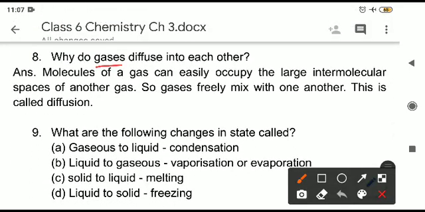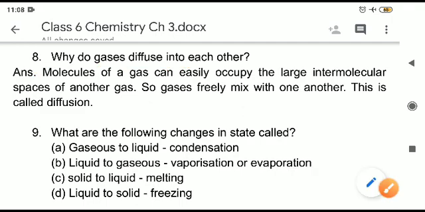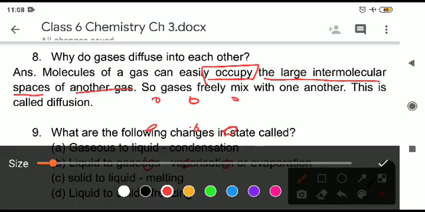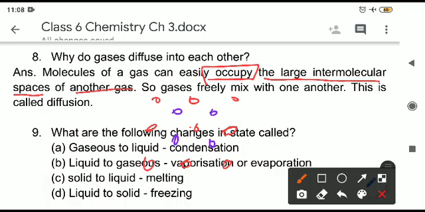Question 8 now, why do gases diffuse into each other? Why are they diffusing? Diffusion is mixing of gases with each other. The reason they are able to mix is because of large intermolecular space. Let us read the answer now. Molecules of a gas can easily occupy the large intermolecular spaces of another gas. Suppose these are the molecules of one gas, so a lot of space is in between. So another gas will occupy this space in between. This blue color dot means another gas has occupied the space between the earlier gas. That is why we can say the gases diffuse into each other. They are occupying the spaces between the molecules.